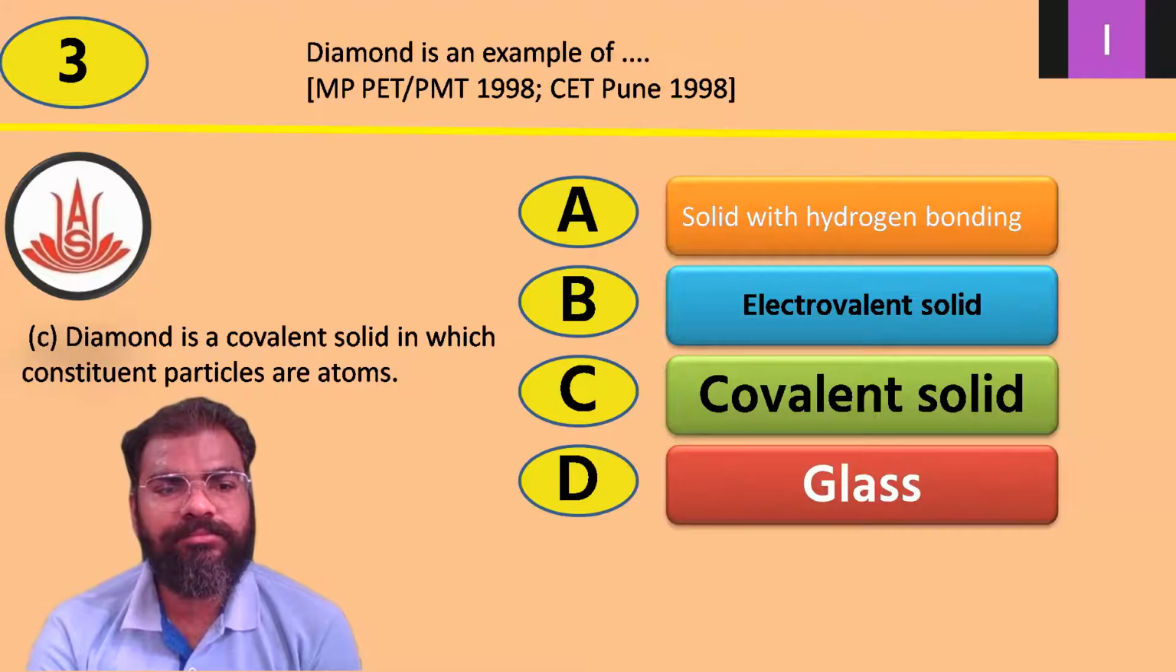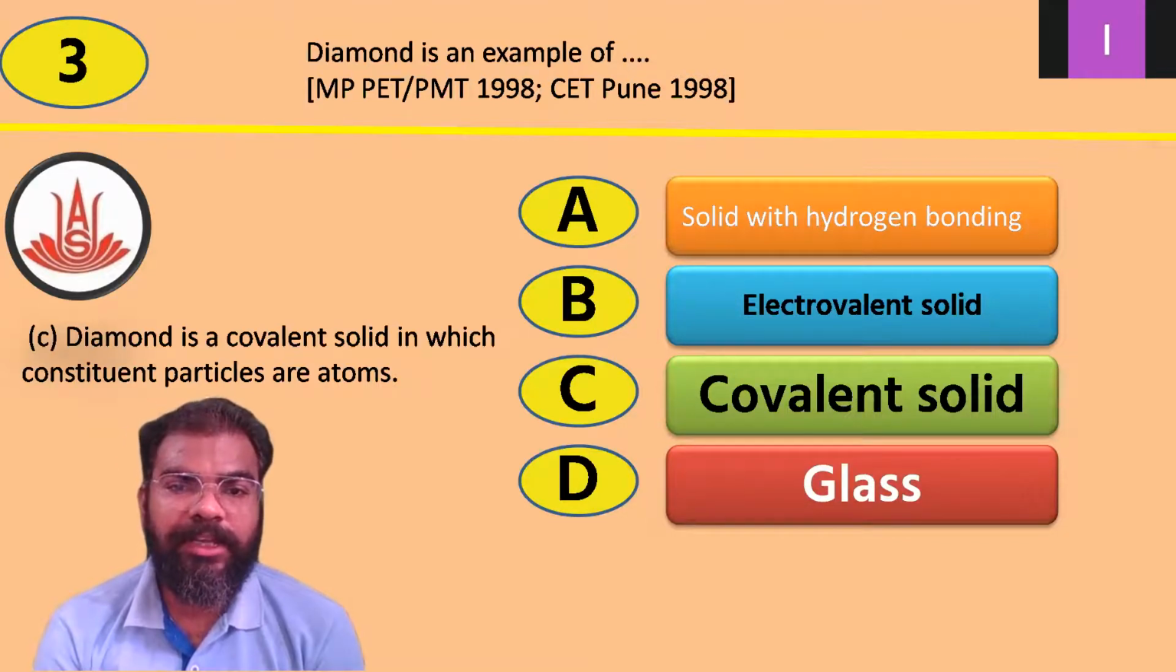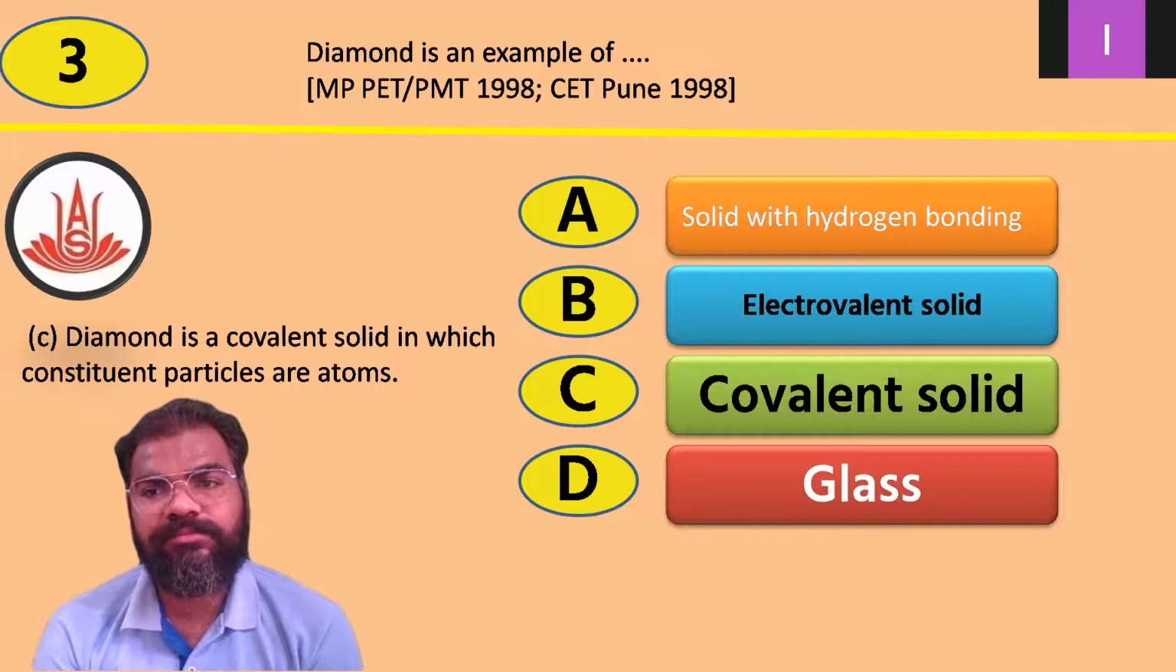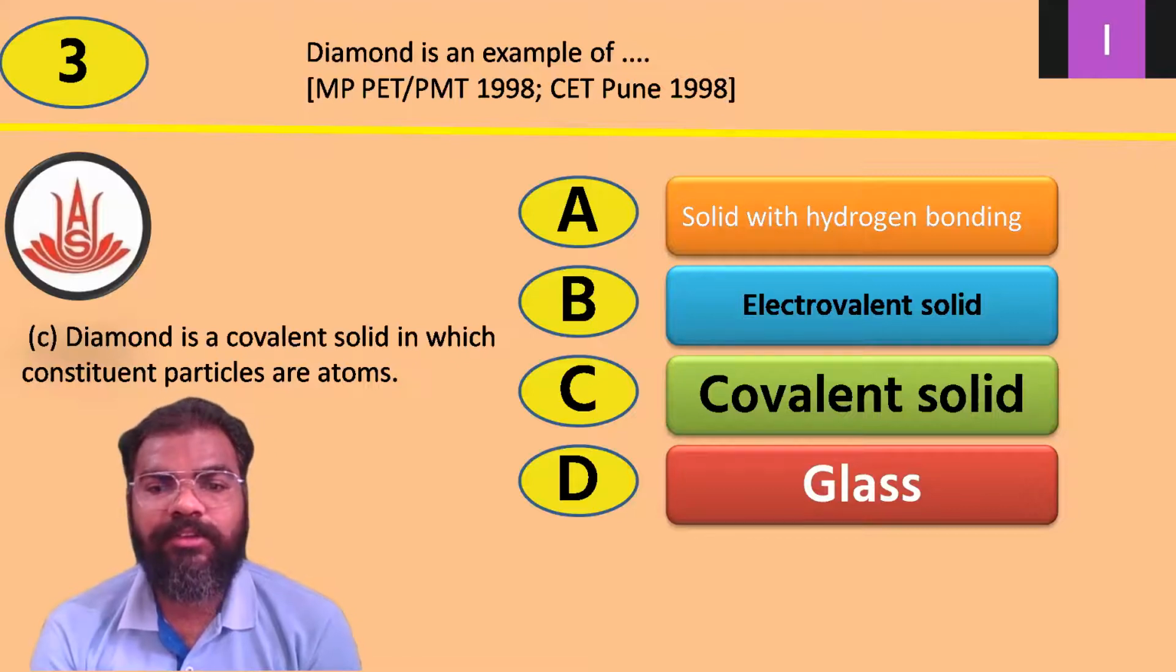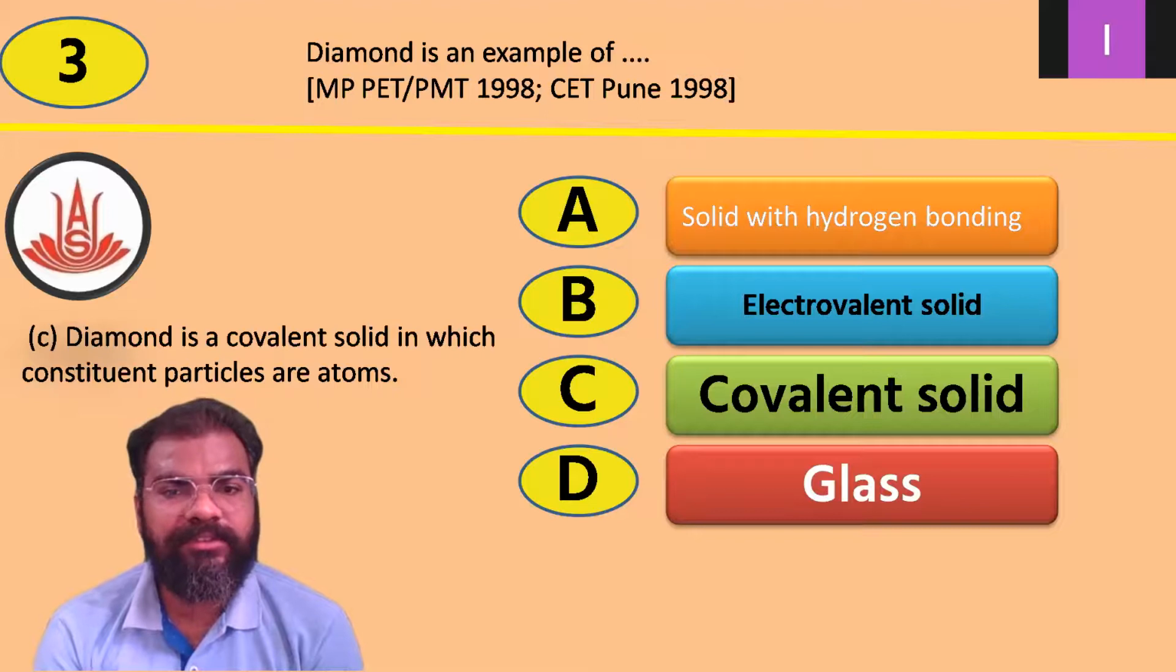Then question number 3: diamond is an example of what? MPPMT 1998, CET Pune 1998, they have asked this question. The four options they have mentioned: solid with hydrogen bonding, option B, electrovalent solid, option C, covalent solid, and option D, glass.